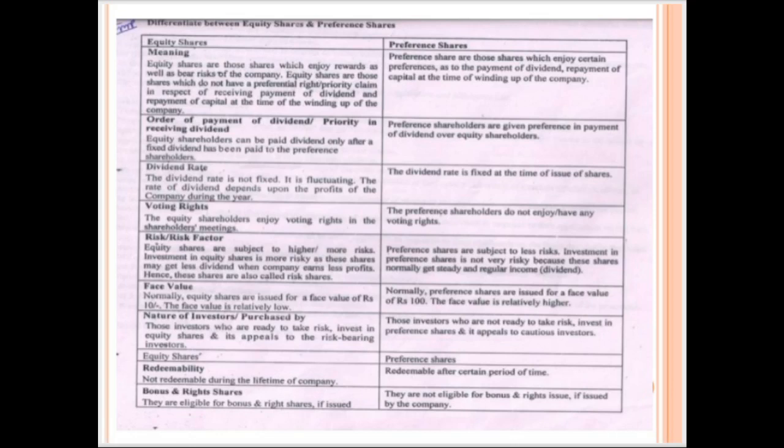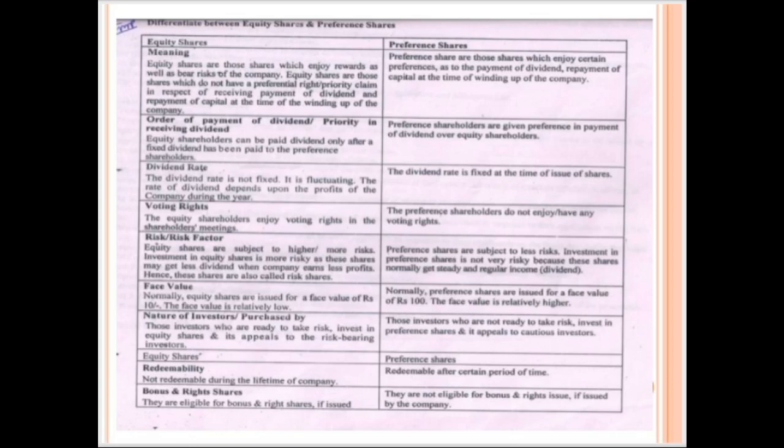Next, on the basis of order of payment of dividend and priority in receiving dividend, preference shareholders are given preference and are paid earlier than equity shareholders.